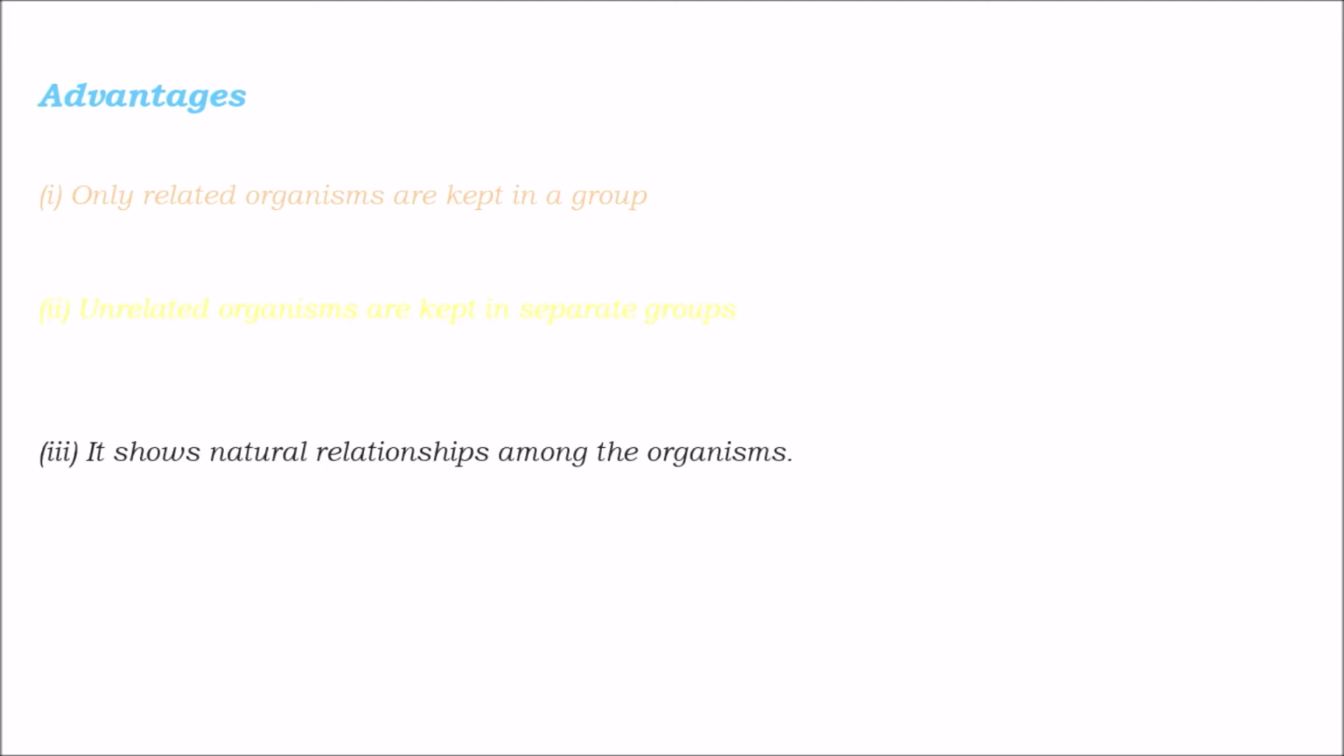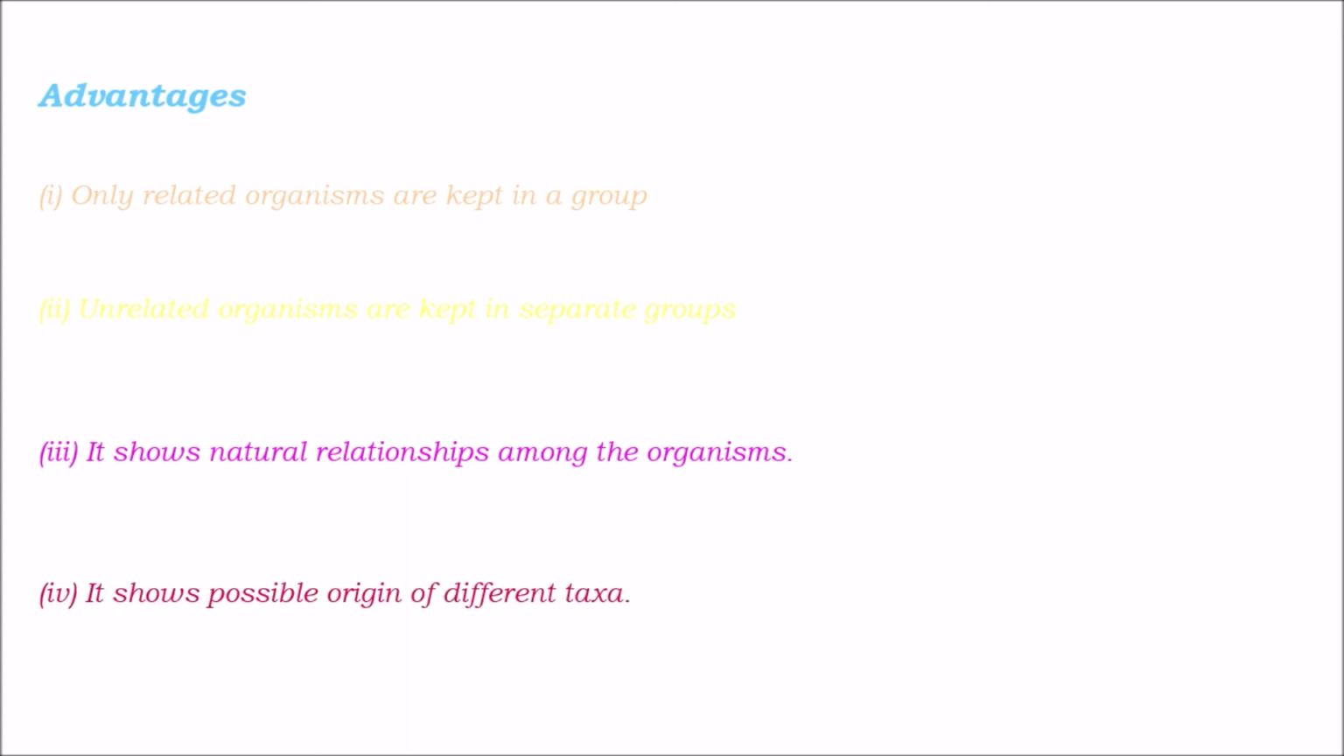It shows natural relationship among the organisms. So what does it show? It shows the natural relationship among the organisms, and it also shows possible origin of different taxa. One of the important advantages is that it shows possible origin of different taxa.